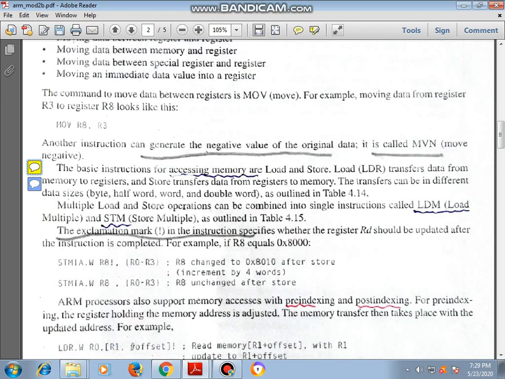Next we will use the LDR instruction. LDR means load to the register. Here we will see what they have written. The basic instructions for accessing memory are load and store, using the LDR instruction. LDR means load: transfer data from memory to register. Next we will see store: transfer data from register to memory. So next we will see multiple data movement.